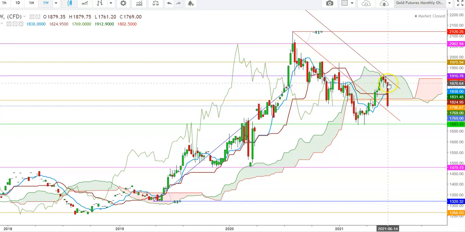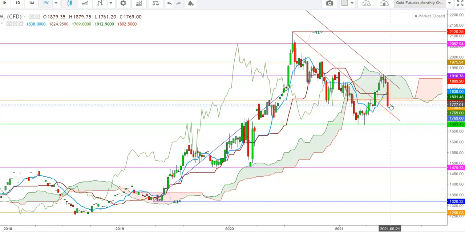And finally you can see how during the last week the gold futures found a sharp downward move from the levels of $1881 and continued to move downward and tested a low at the levels of 1760. And here you can see that the gold futures have finally closed the week below the lower end of Ichimoku cloud, and on the upper side the gold futures found stiff resistance at the upper end of Ichimoku cloud, and finally closed the week much below the lower end of Ichimoku cloud, which confirms the continuity of a downward move in gold futures.